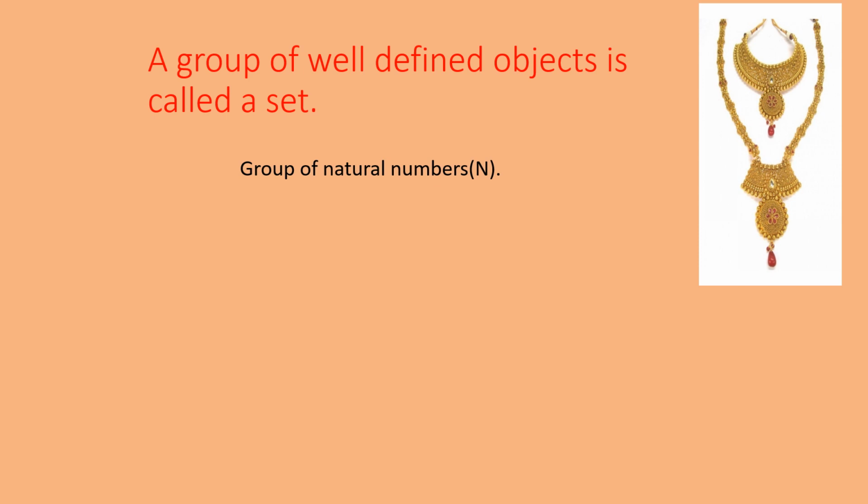For example, if I say a statement, natural numbers less than 10, whether I say or you say, or you can ask person A, person B, person C, person D, anyone, all will give you the same answer: 1, 2, 3, 4, 5, 6, 7, 8, 9. Because less than 10 means till 9 and all are going to say the same answer. Such statements are known as a set.